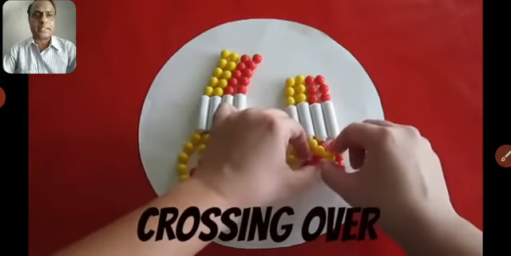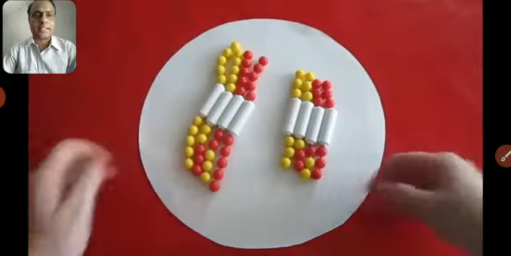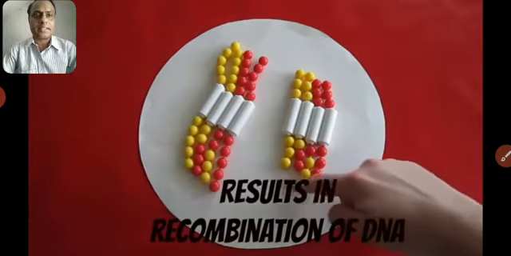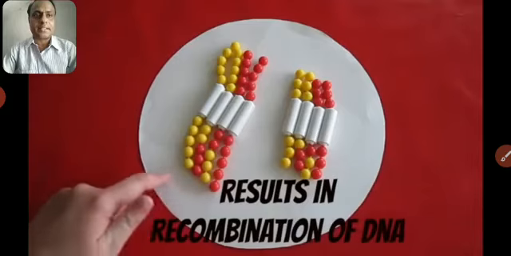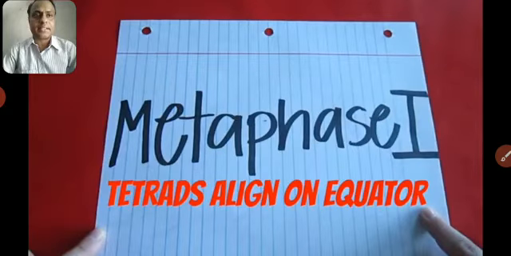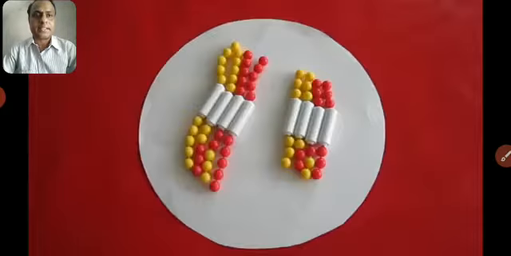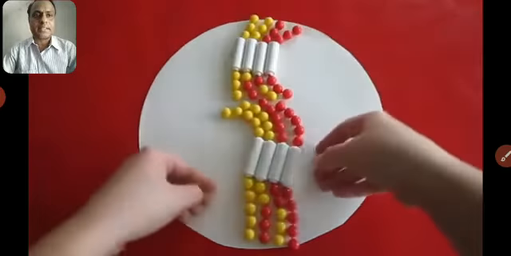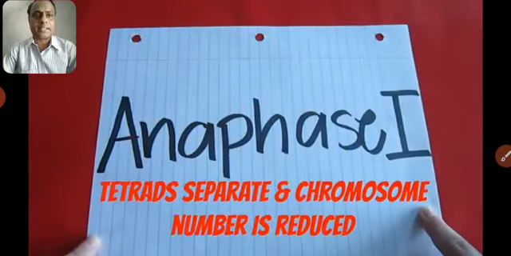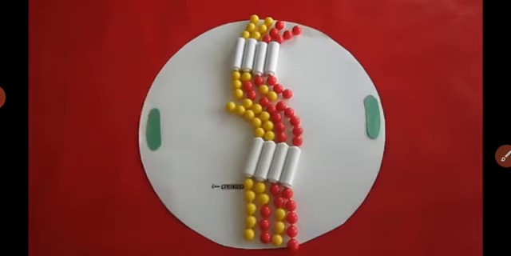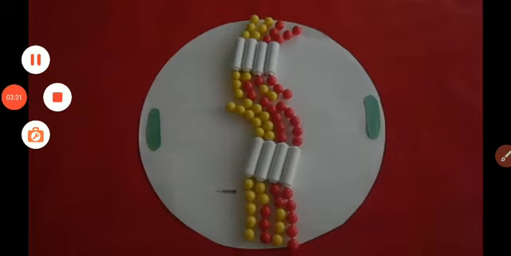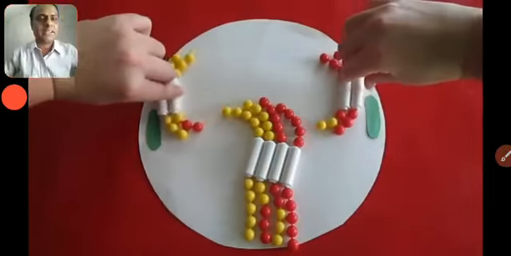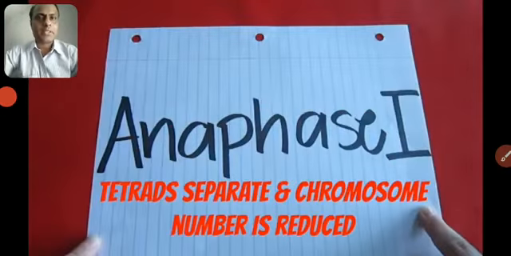In this process you can see the exchange of genetic material take place, and after the exchange a new recombination of DNA takes place. This is called crossing over. During metaphase, what happens? All the homologous chromosomes stand in the equatorial plane. What happens during anaphase? You can see what happens during anaphase.